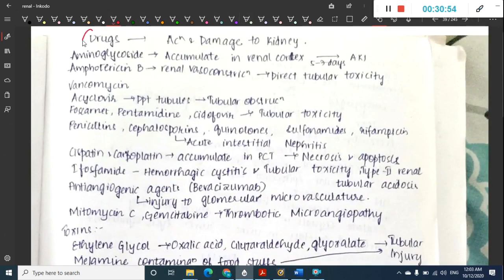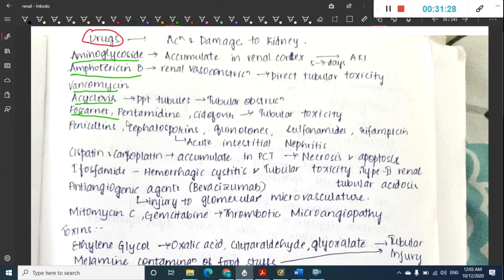Then some drugs can also cause this acute kidney injury. Among the drugs which cause acute kidney injury, we have aminoglycoside. Aminoglycoside accumulates in renal cortex and within 5 to 7 days it causes acute kidney injury. Amphotericin B causes renal vasoconstriction and it can cause direct tubular toxicity. Then vancomycin or acyclovir will precipitate in renal tubules, causing tubular obstruction.